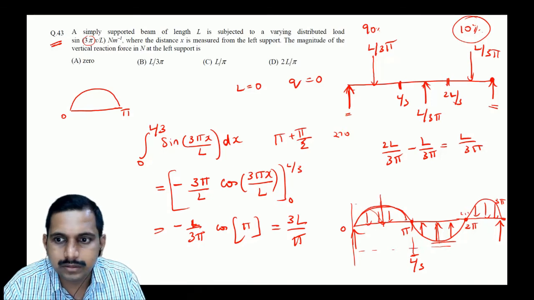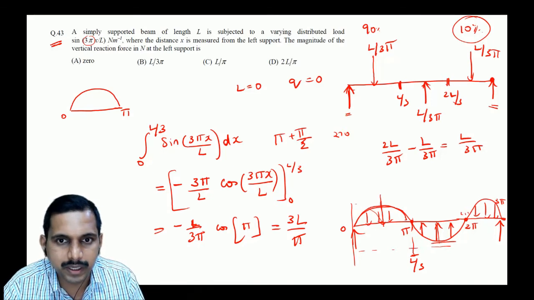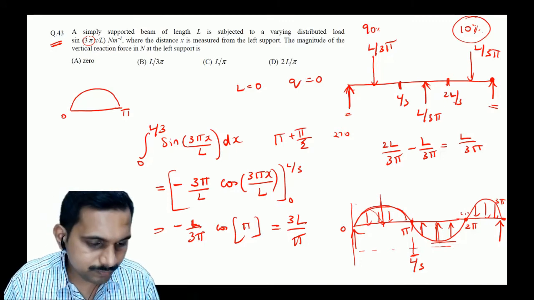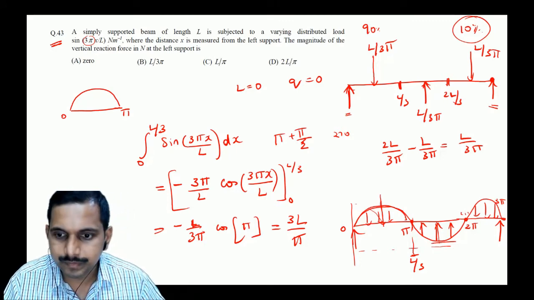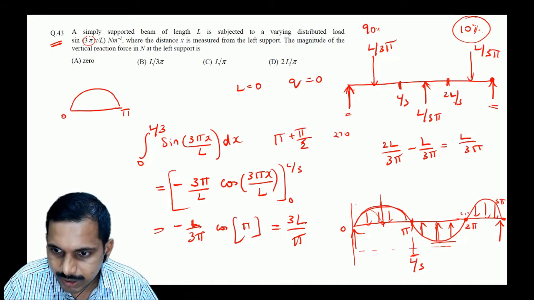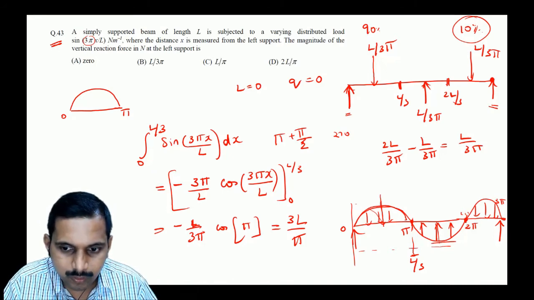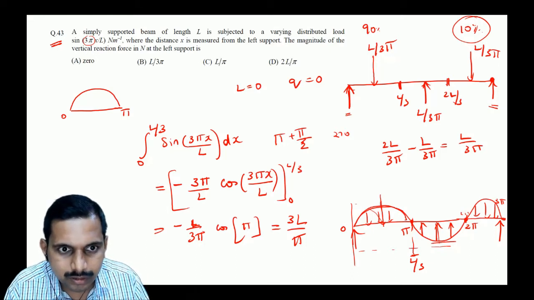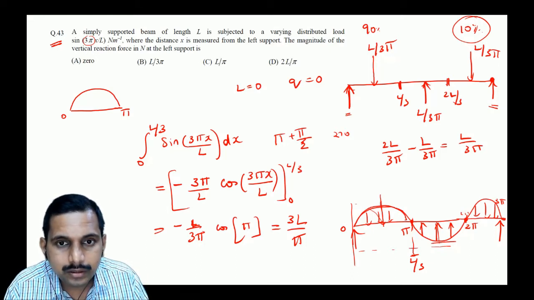We are not getting the answer. We'll get L by 6 pi as the answer. Students, let us see again. Where did we miss? Is this answer correct? This way we are going is correct, no? Did we make a mistake? It's there in the option also.